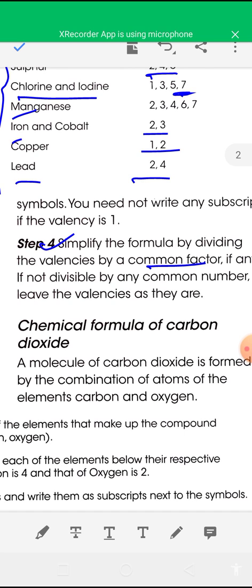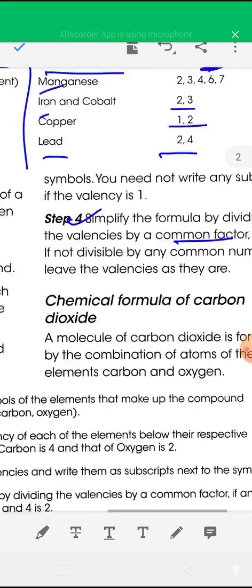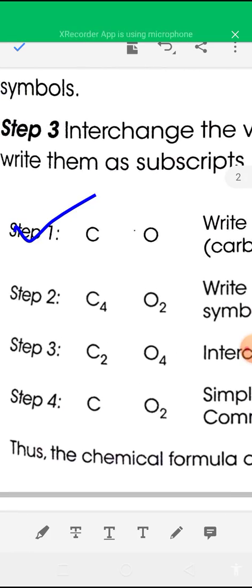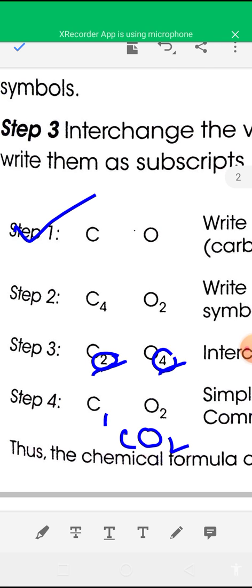And if not divisible by any common number, leave the valencies as they are. Now while writing the formula of carbon dioxide, there is a common factor between 2 and 4. The common factor of 2 and 4 is 2, so you have to divide both valencies by 2. After dividing we get C1 and O2. So what is the formula of carbon dioxide? It is CO2. Very simple process.